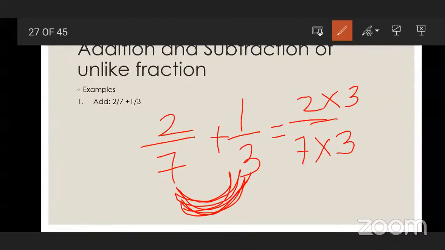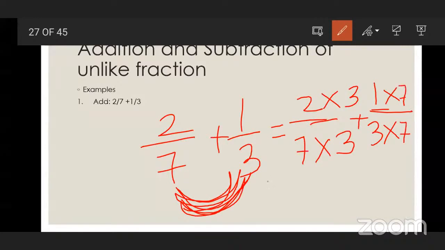Okay. After this, what is the next fraction? 1 upon 3 is there. For making equal denominators, I will multiply this 3 by which number? By 7. Okay.